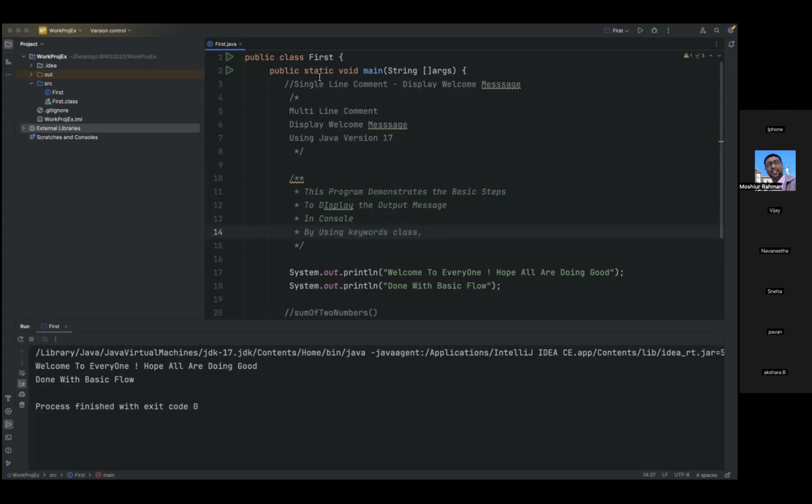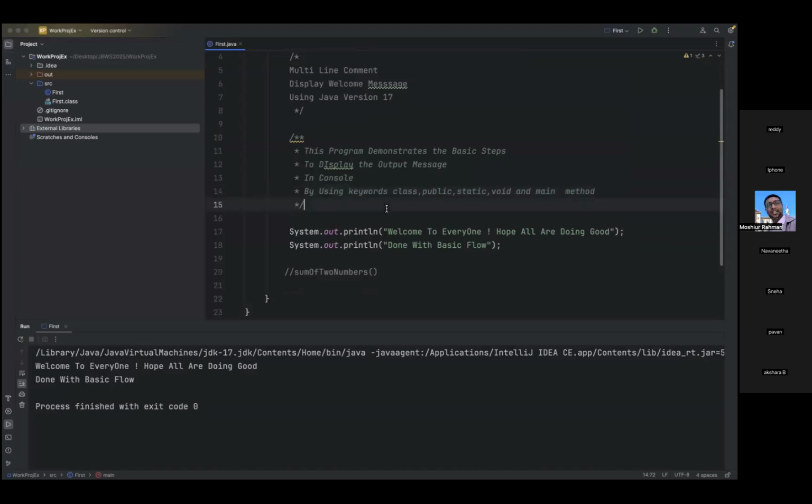What are the keywords? Whatever the orange font you are seeing, all those are keywords. By using keywords like public, static, void, and main method. Now you see this font, right? Now I want to generate Java document basically.